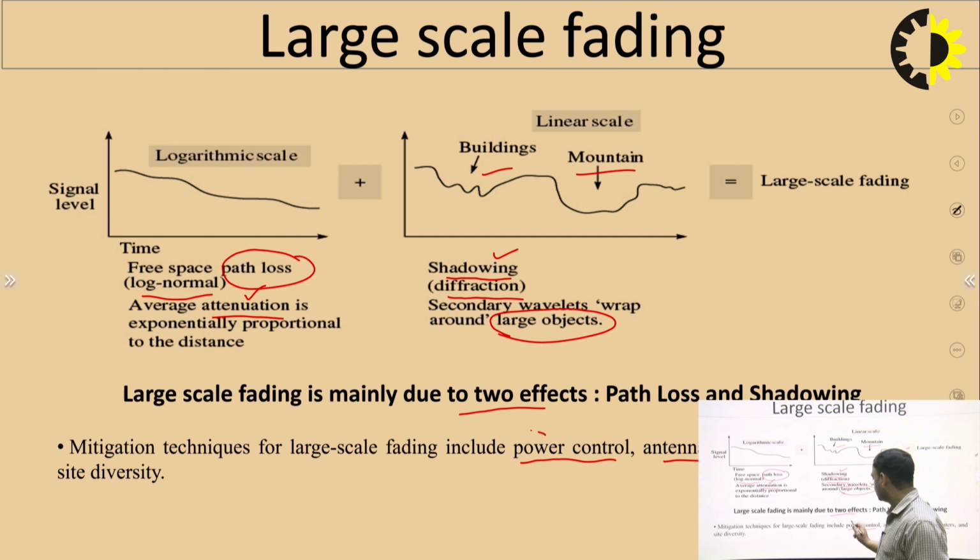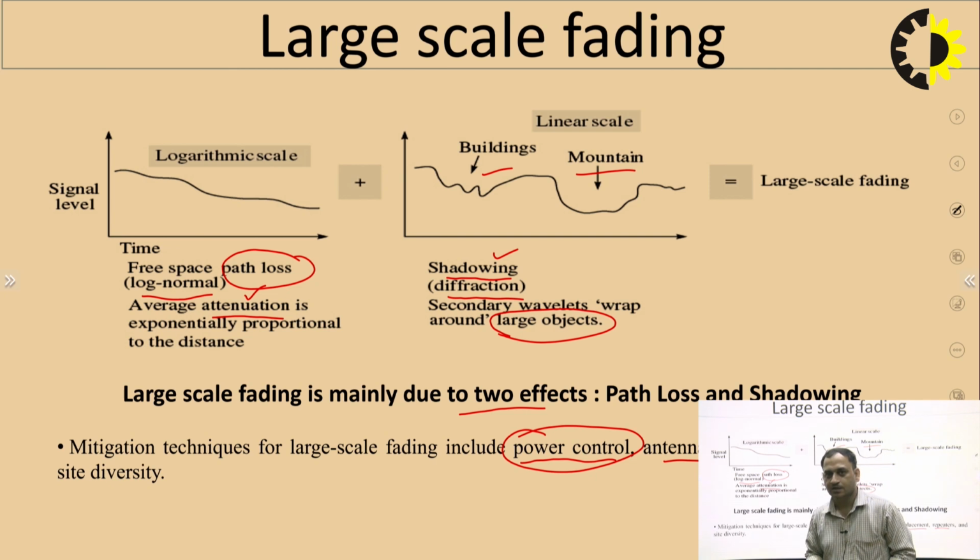Power control: by this power control we use different antennas, with which we transmit the signal at different power levels as per the condition of the channel.